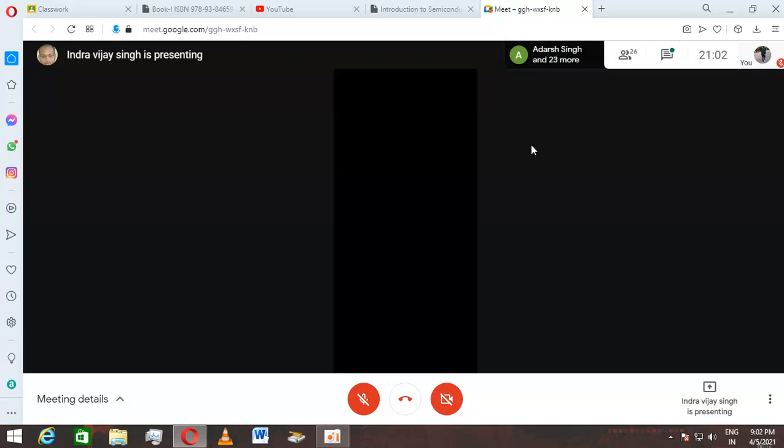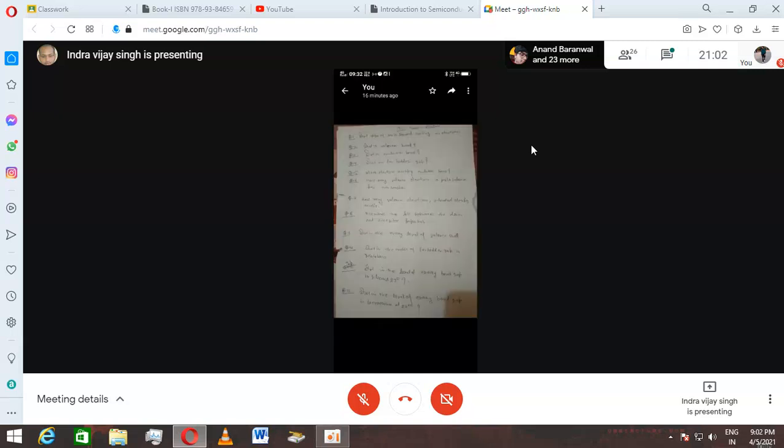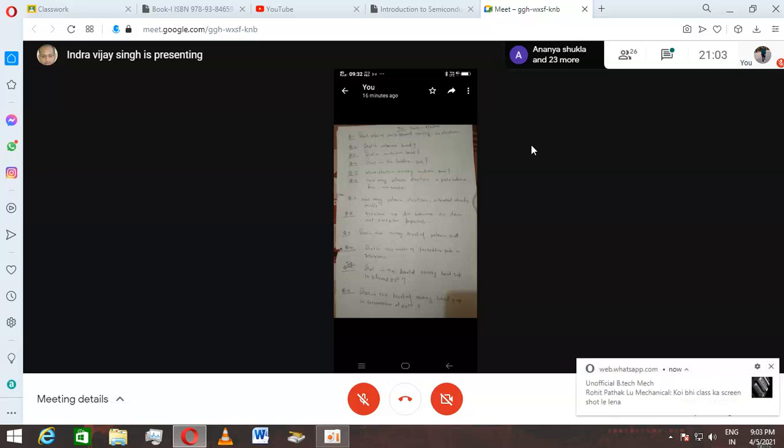Current conduction because of pentavalent impurity will be because of movement of electrons, that is, negative charge. Current conduction because of trivalent impurity will be because of movement of positive charge, that is, because of movement of holes. Positive charge is known as holes, right? So keep in mind, if you put pentavalent impurity, it means donor type of doping